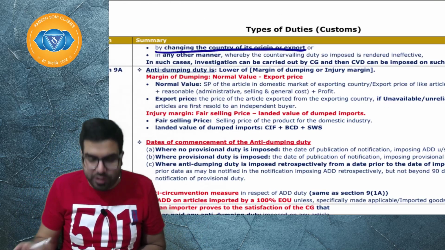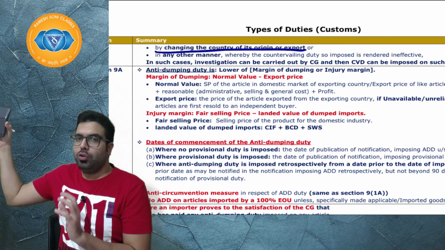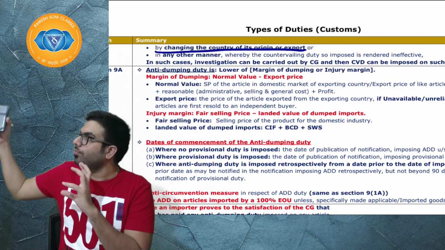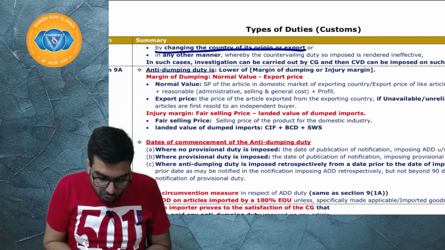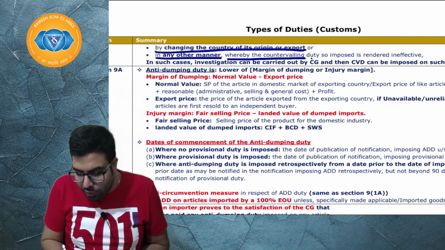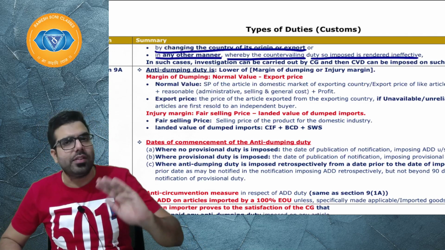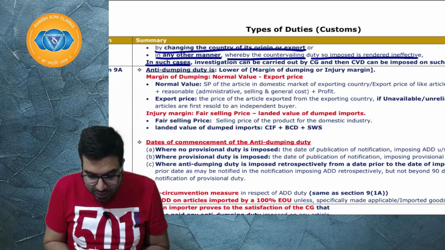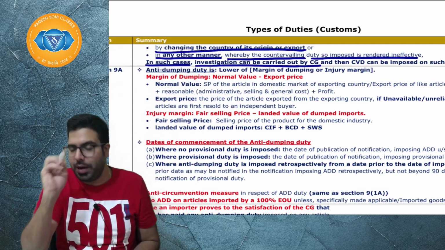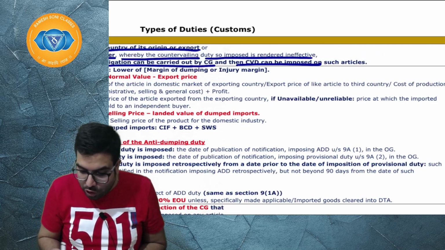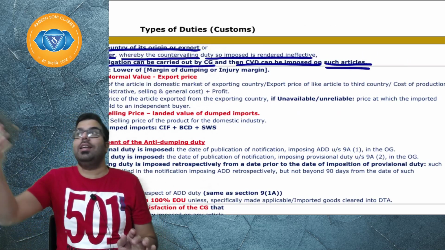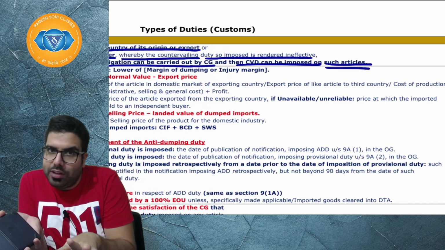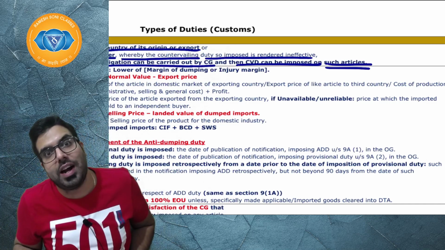By changing the country of origin of export, he will export it from China to Dubai, and from Dubai it will come, because we have imposed duty on goods which are coming from China. So he will send it from Dubai. He is trying to circumvent. Or in any other manner where the countervailing duty so imposed is rendered ineffective. All these are to be considered as circumvention, and if there is any circumvention, an investigation will be carried out by the central government, and then CVD shall be imposed on such articles also. So if he sends it as a digital small typewriter, then on this article also the government will start imposing duty, since the calculator had duty.